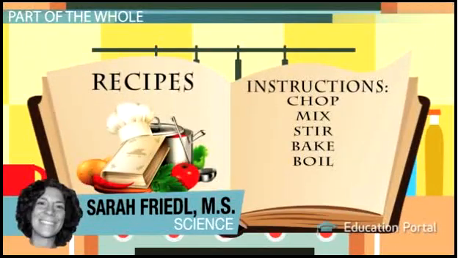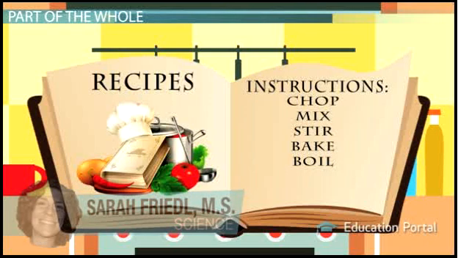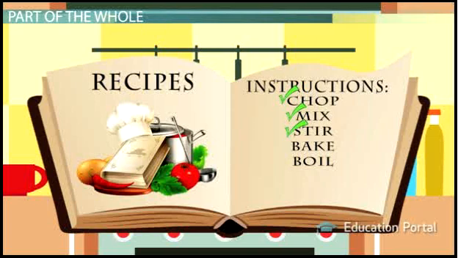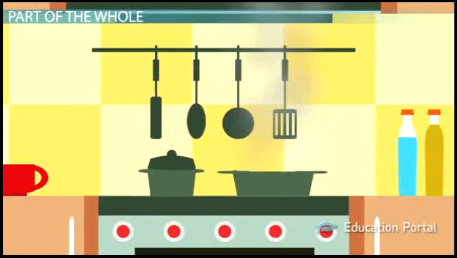When I cook, I like to follow recipes, but I also like to make them my own. So I follow the steps: chopping, mixing, stirring, baking, boiling, etc. But along the way, I may add a dash of this or a tablespoon of that to make the dish a bit more interesting. I don't just dump in a whole bag of seasoning though. I add a little until it tastes just right.